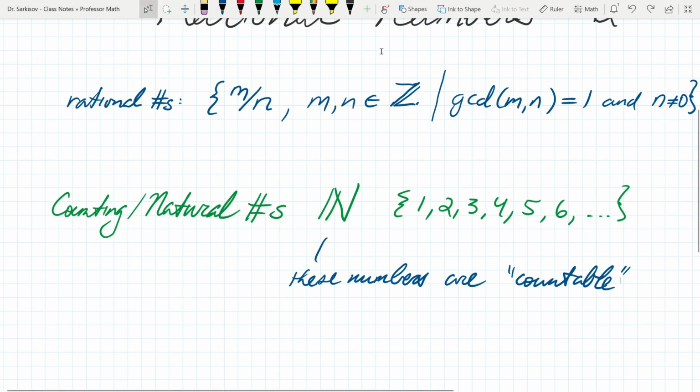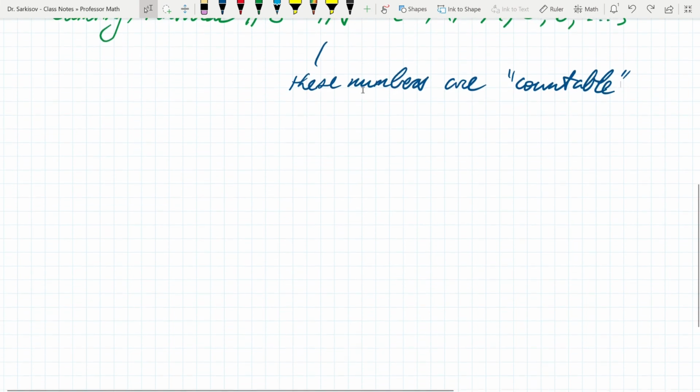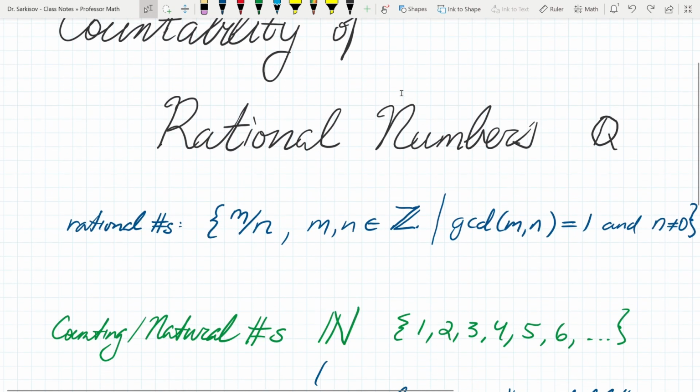I'm just giving you a simplified version of the argument, but let me show you. Cantor was a gentleman in the history of mathematics who studied countability and, in general, the cardinality of numbers quite a bit. He was given credit for this argument for why the rational numbers, all these fractions, are also countable. In other words, there's a first one, fraction 1, fraction 2, fraction 3, fraction 4, fraction 5, fraction 6. And if you do that, you can still get all of the fractions you can ever imagine.